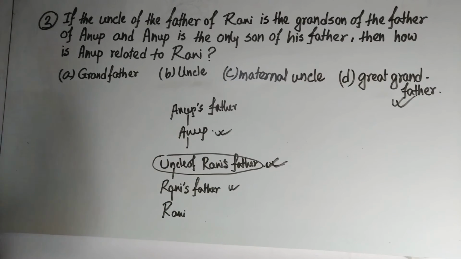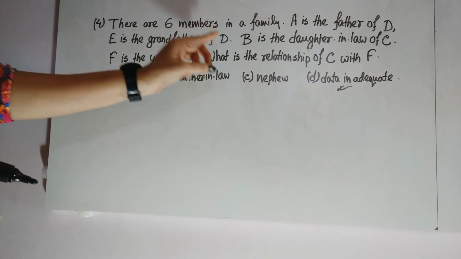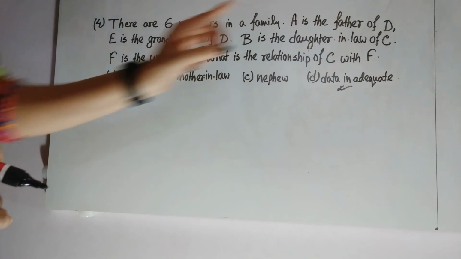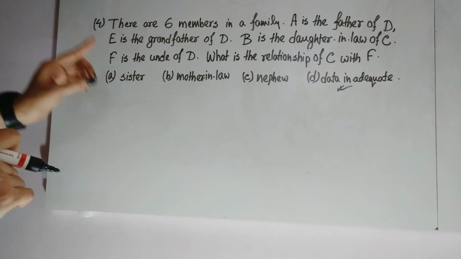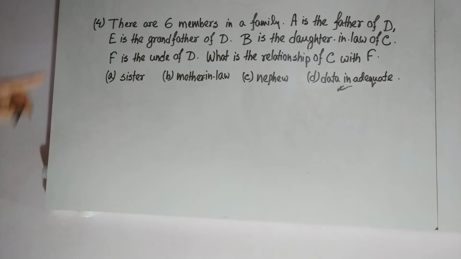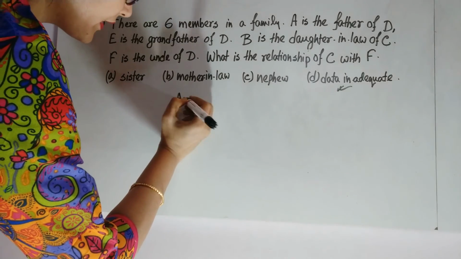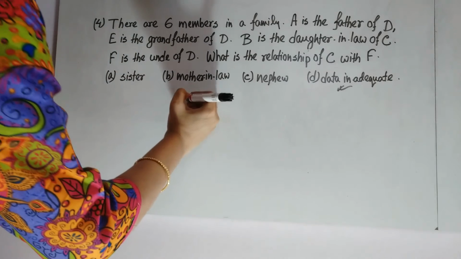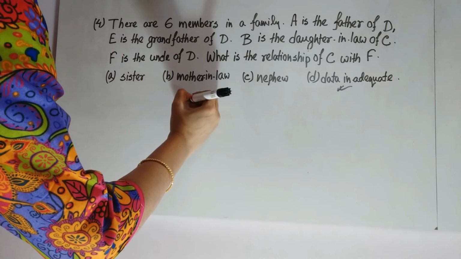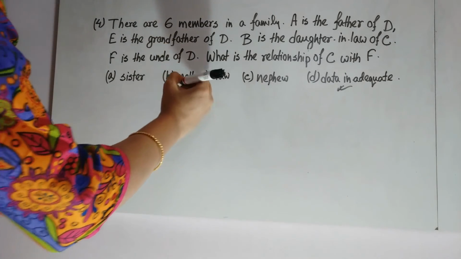Okay. There are 6 members in a family. A is the father of D, E is the grandfather of D, B is the daughter-in-law of C, F is the uncle of D. What is the relationship of C with F? Therefore, what we can see, A is the father of D. Therefore, A belongs to the previous generation, and as he is the father, so he is a male person. E is the grandfather of D.